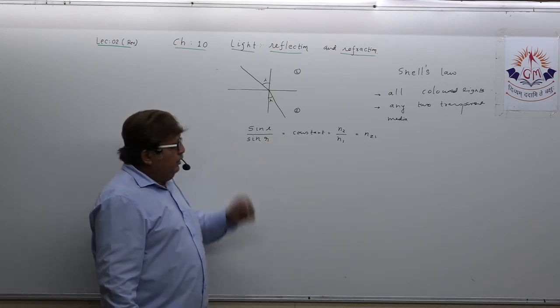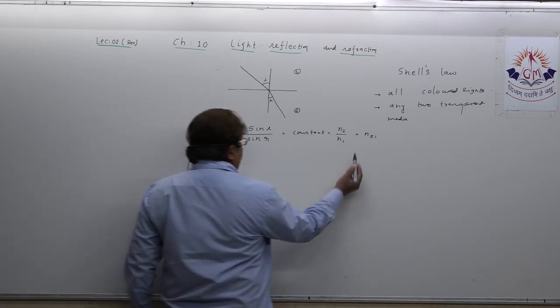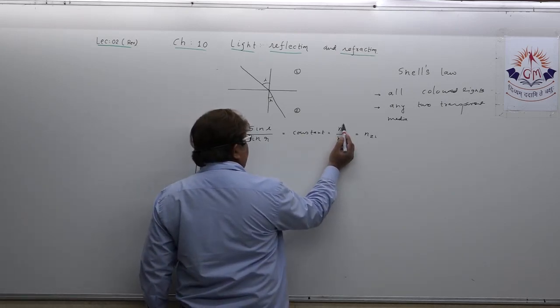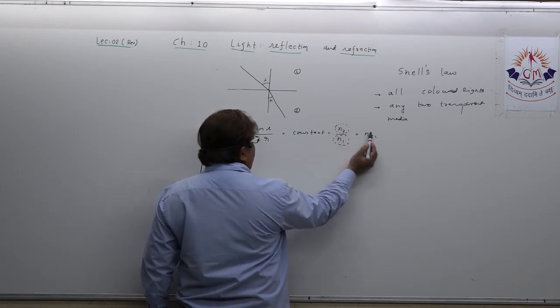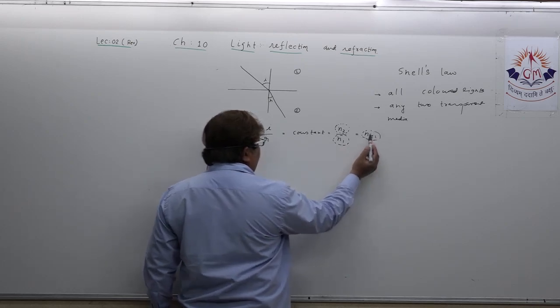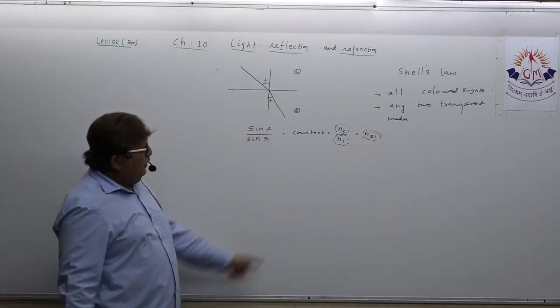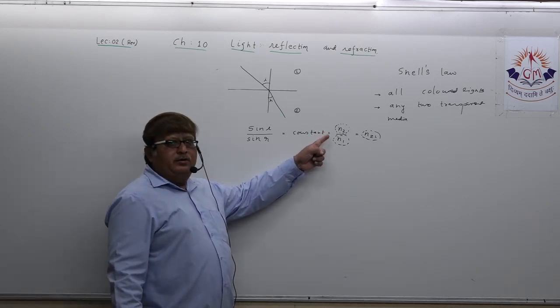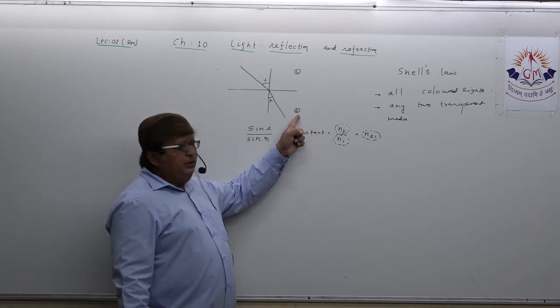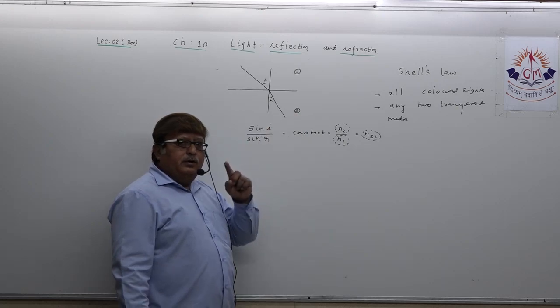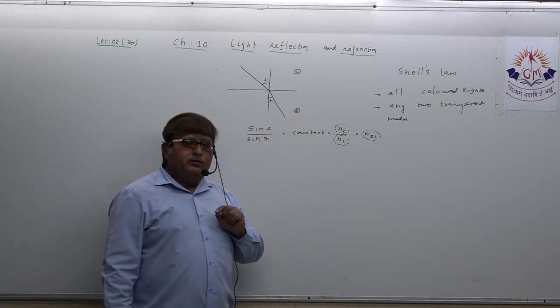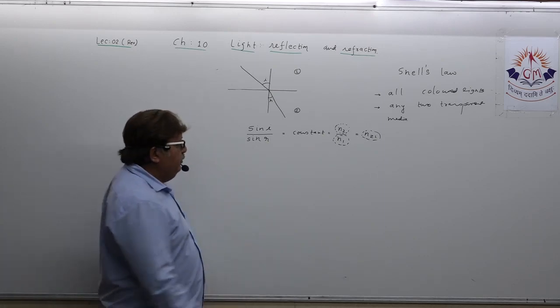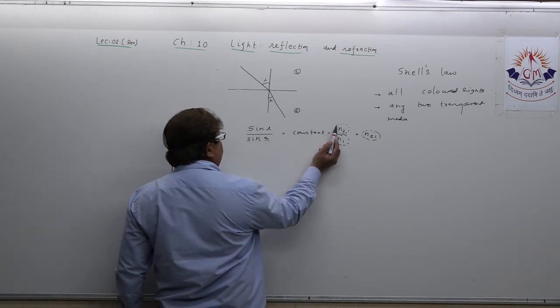Understand? Now see, dear students, a question may arise in your mind, what is n2? Actually it is spoken as mu, understand, but for understanding we are speaking it as n. Okay, what is n2? It is the absolute refractive index of medium 2.